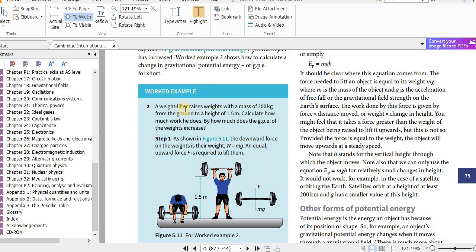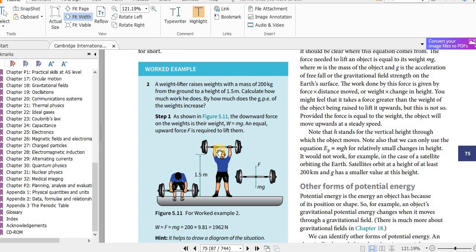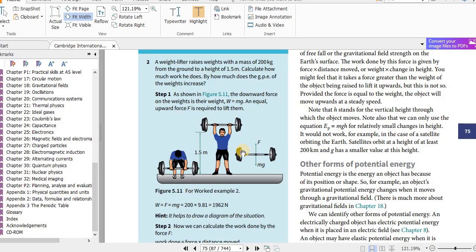Okay, so here we have a weightlifter who raises weights with a mass of 200 kilograms from the ground to a height of 1.5 meters. Calculate how much work he does. By how much does the GPE of the weights increase? So you can use the equation W equals F times d. Work done is force times distance moved in the direction of the force.